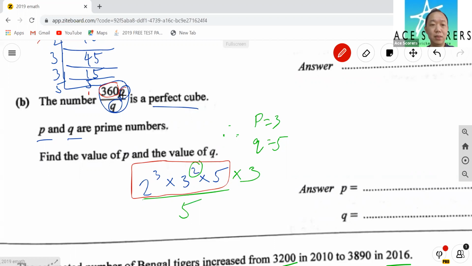Now when p is here, that means you want to add something to the 360. q is here means you want to remove. And they have to be a perfect cube. What it means is that the power has to be multiples of 3. So this is done, this is fine. This one also good. You need to add another 3, and then we want to remove this 5. So 5 at the bottom, right? So we end up with p equals 3 and q equals 5.